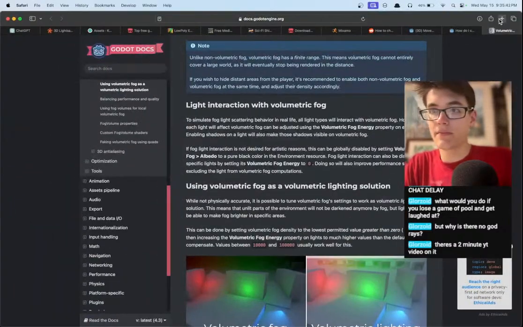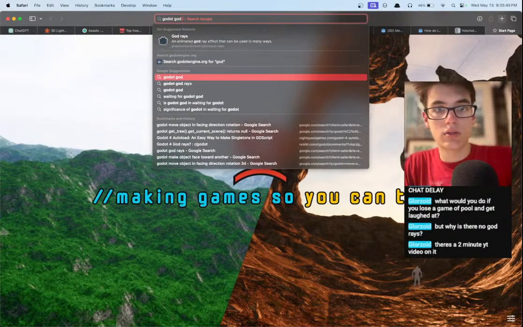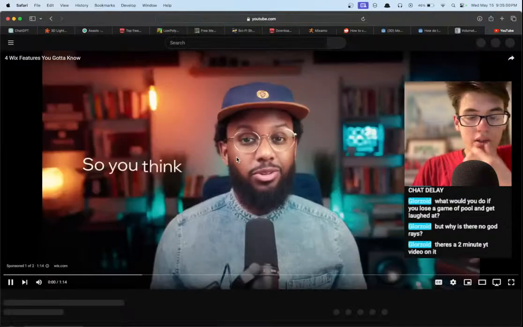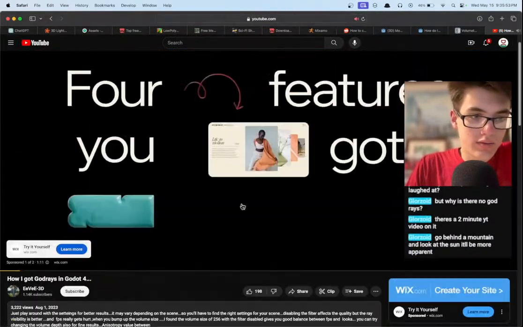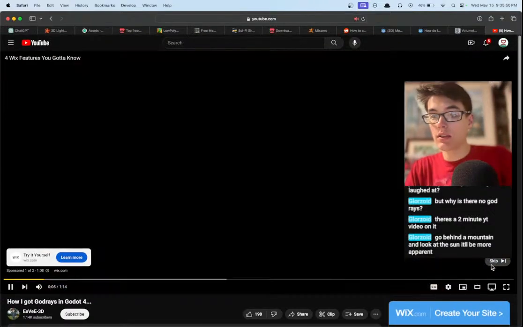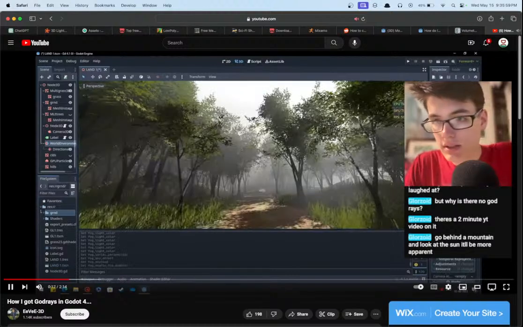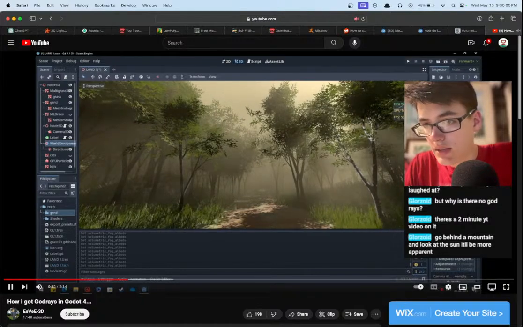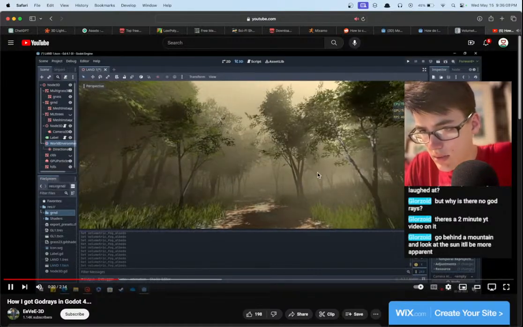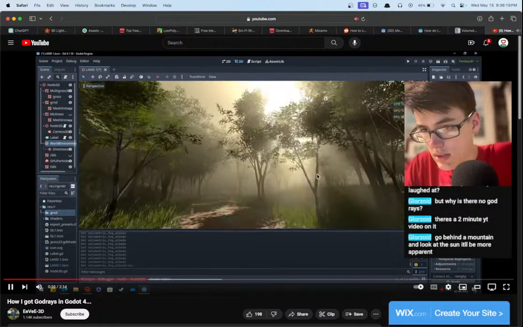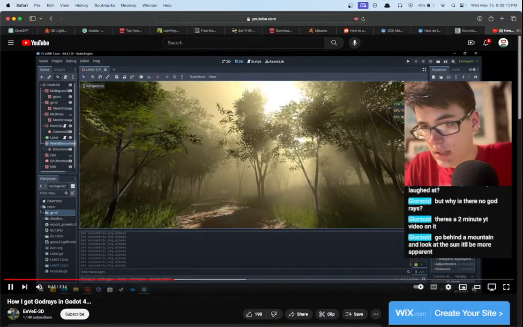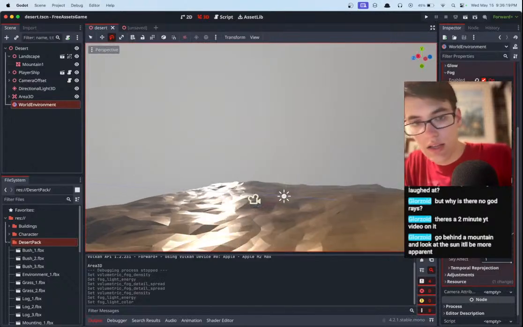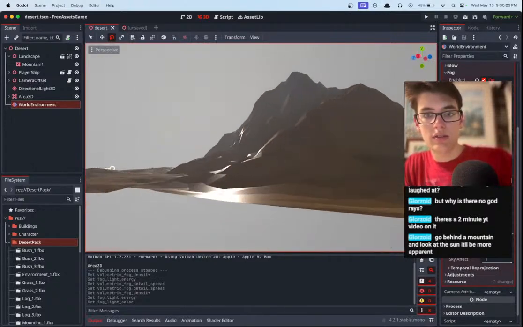All right. Godot God Rays: How I got God Rays in Godot 4. Let's take a look. First up, we've got Shake. Yeah, go behind a mountain and definitely. Okay, yeah, crank up the density. That's what I was saying. And then he was just playing around with the values. Okay, the anisotropy. Crank up the anisotropy and the density to much higher values. Okay, and then yeah, getting a better angle should help us out.